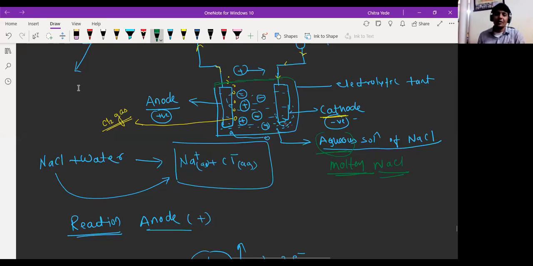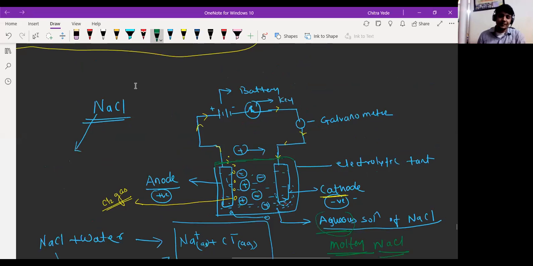Sir, in molten NaCl, won't the anode and cathode melt? No, because the electrodes we use have a higher melting point than the metal we are using there. Sir, what is the electrode made of? According to the requirement, we use different electrodes. They may be made of carbon also, like in extraction of aluminum, where we use carbon electrodes.